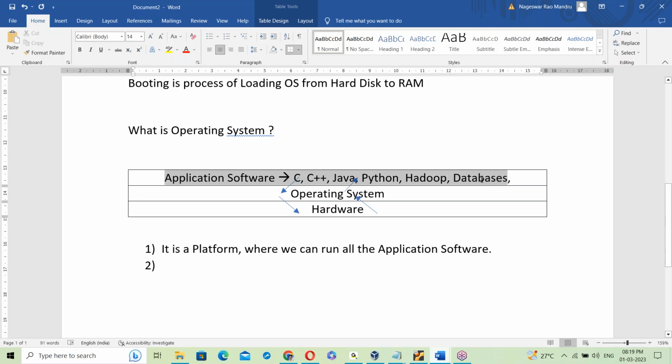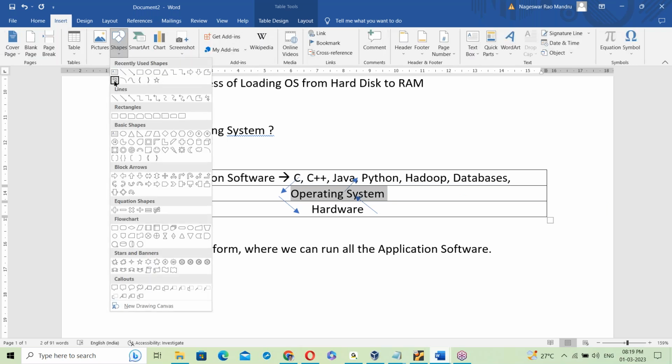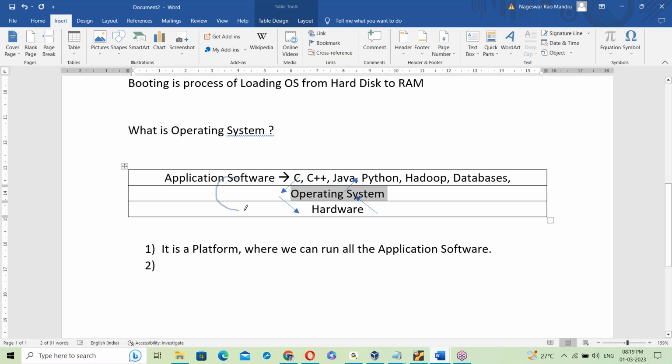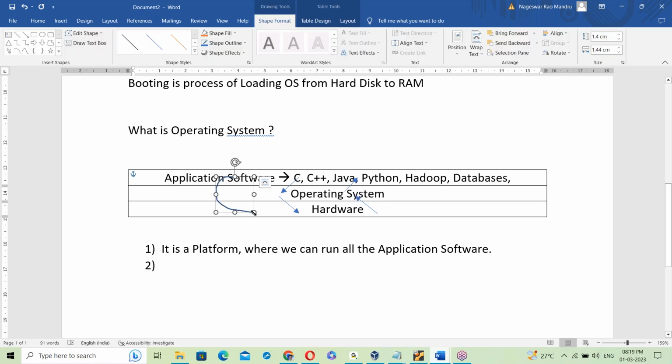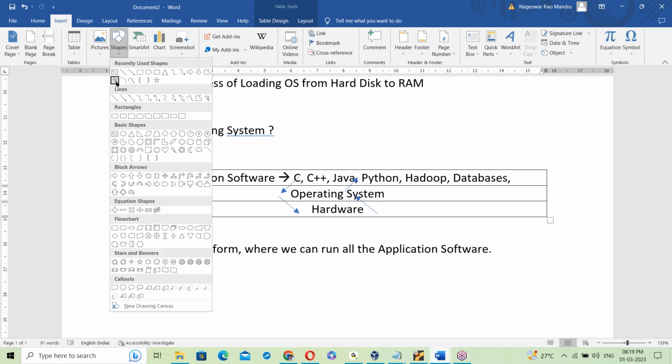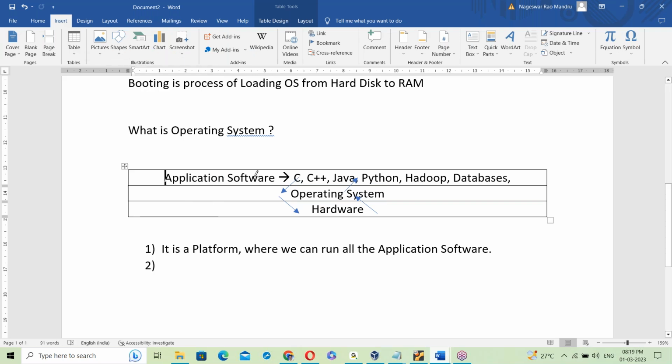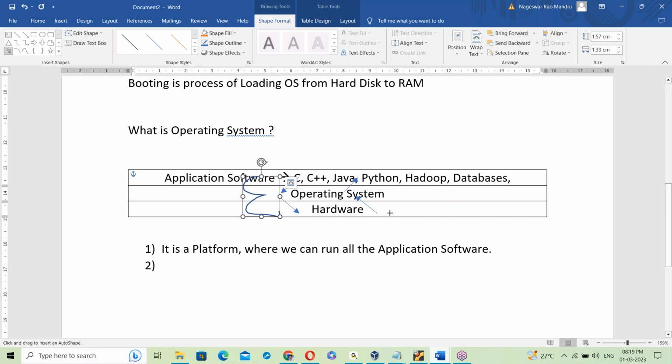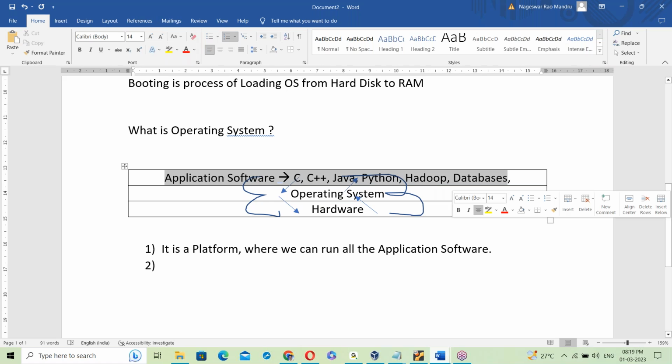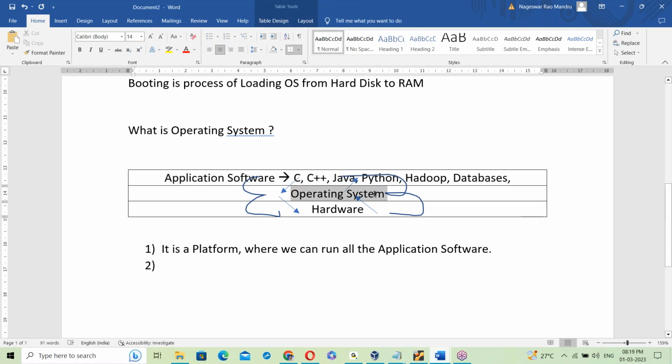So between application software and hardware, there is an OS. Everything happens through the OS. Application software cannot interact directly with hardware. Suppose output: first the output goes to the OS and then is transferred to the output device. Suppose input from the keyboard: that keyboard data goes to the OS and then to these programs. So between application software and hardware, the OS is like a mediator.